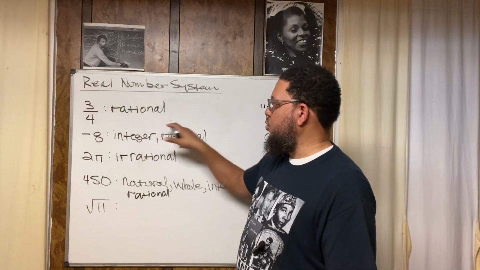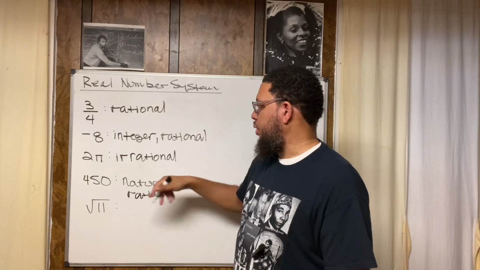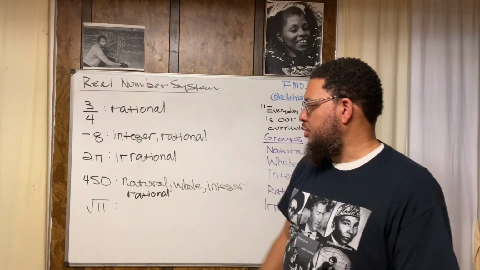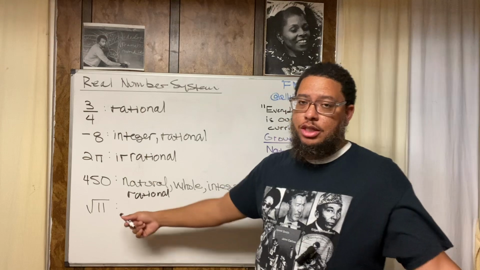The -8 was in 2 categories. 3/4 was in 1 category. 2 pi is in 1 category. It's just irrational. Now, last but not least, and I already told you the answer to this one, whenever you